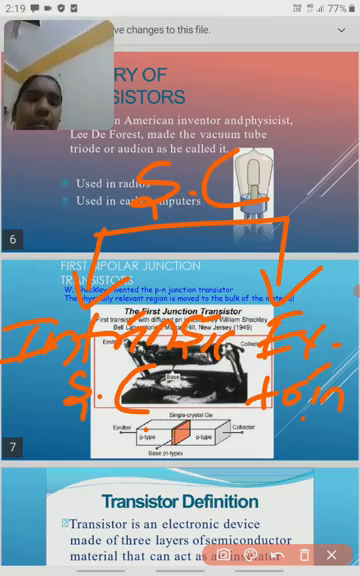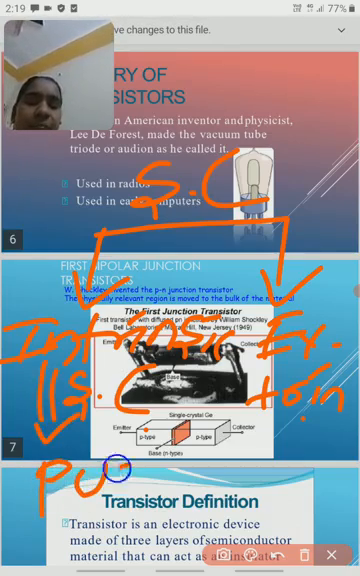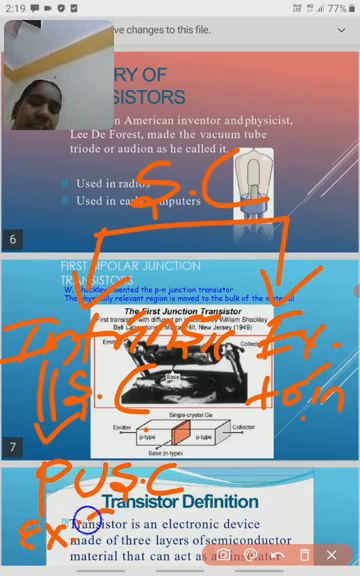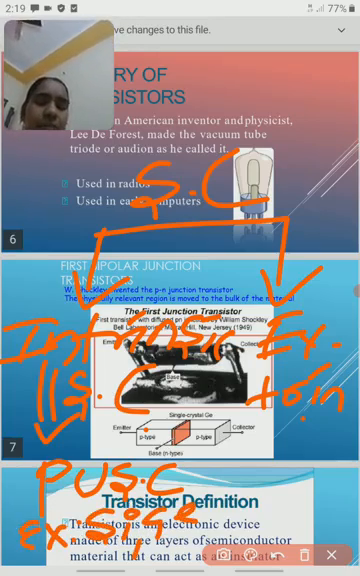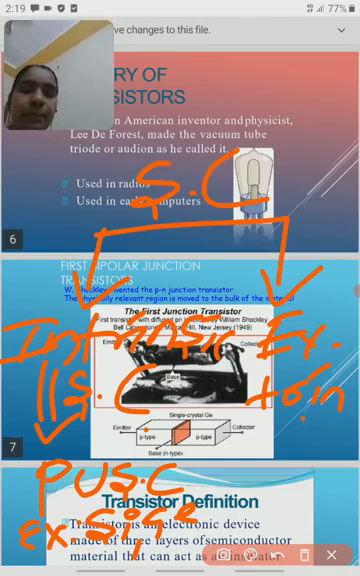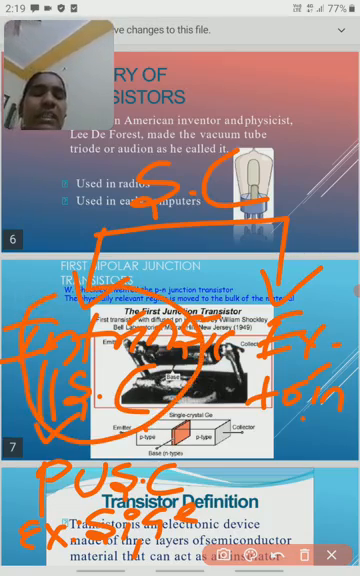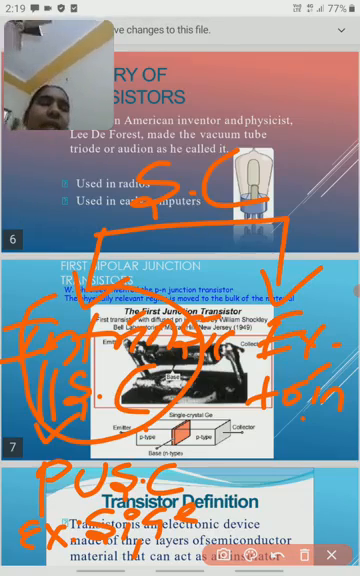Intrinsic, the name itself explains: intrinsic is nothing but a pure semiconductor. For example, if you take silicon or germanium, it contains only silicon or germanium atoms, without doping. Here we should know the meaning of doping also. Doping is nothing but adding other atoms or impurities.